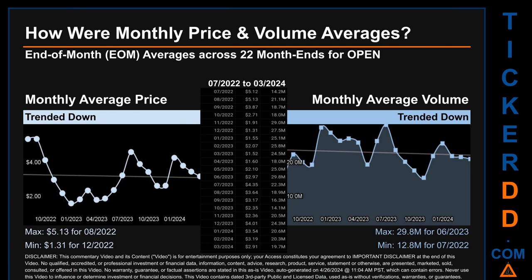How were price and volume averages for OPEN? Across 447 trading days, there were a total of 22 month ends, of which monthly averages for daily price and volume were calculated. Overall, monthly price average trended down while monthly volume average trended down. The maximum end of month average price was $5.13 for 08-2022 while the minimum was $1.31 for 12-2020. Looking at volume, 06-2023 and 07-2022 respectively saw the highest and lowest monthly average volume at 29.8 million and 12.8 million.